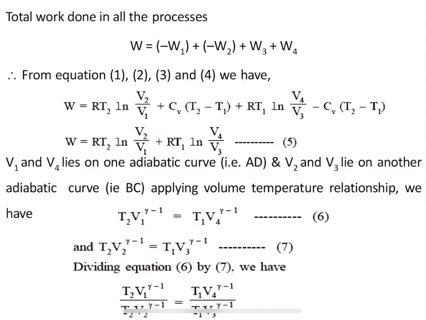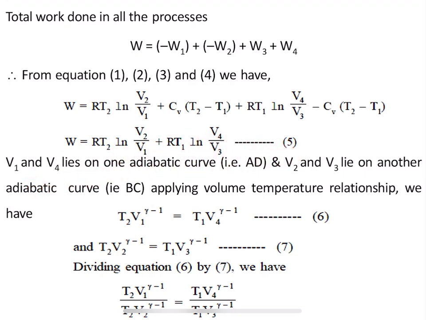So substitute all the values here, and by rearranging the equation, I am going to get W equal to RT2 ln V2 divided by V1 plus RT1 ln V4 divided by V3. How am I going to get it? Here Cv (T2 minus T1) and Cv (T2 minus T1) both get cancelled, and I will get a simplified equation which I am calling equation number 5.